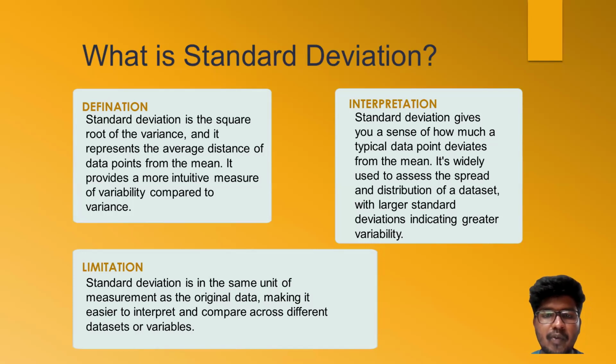It is widely used to assess the spread and distribution of the dataset, and the larger the deviation, the greater the variability. It is in the same unit of measurement as the original data, making it easier to interpret and compare across different datasets or variability.